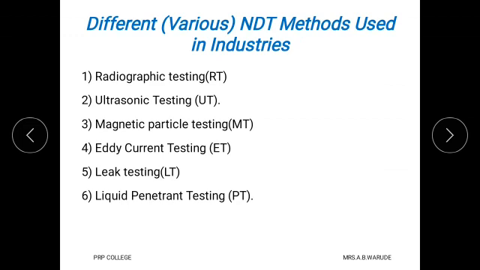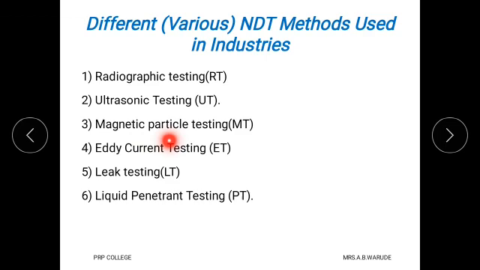And these are the various NDT methods which are used in industries to check the flaw or porosity or any defect in the material. First is radiographic testing. In short, it is called as RT method. Second is ultrasonic testing. It is also called as UT method.